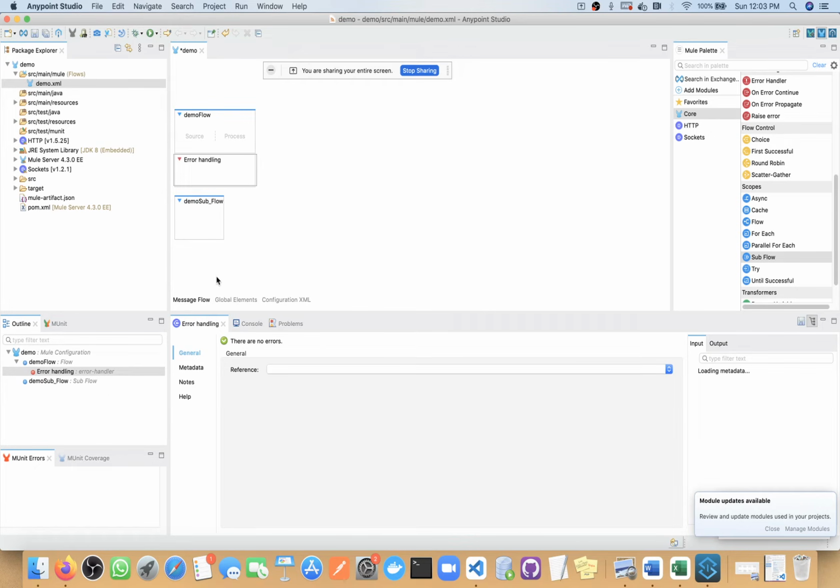Whatever business scenario you want to separate from the main flow, if that scenario needs its own error handling, then you should go with a private flow. If the scenario you are separating doesn't need any error handling, then you should select a subflow. Okay, thank you.